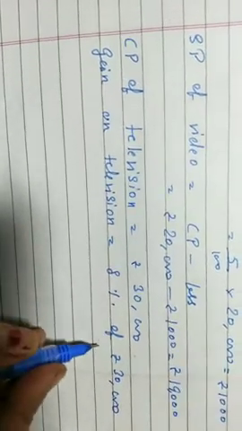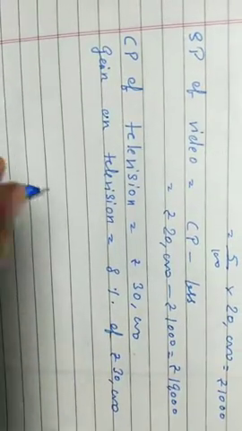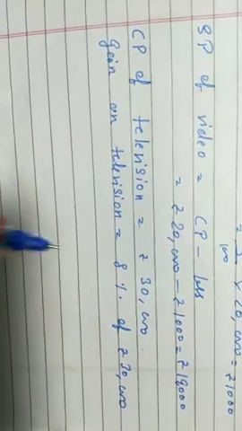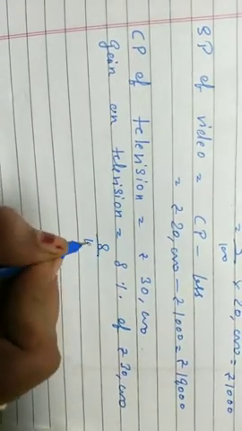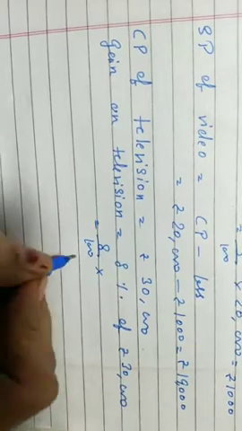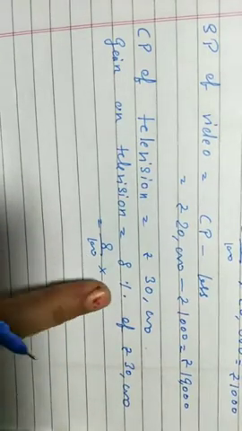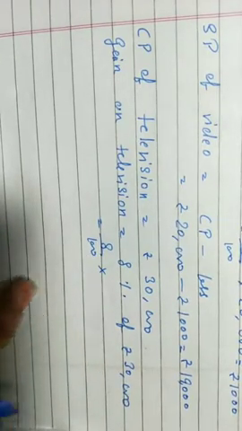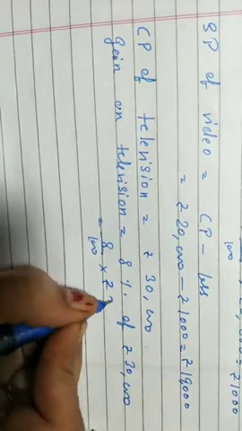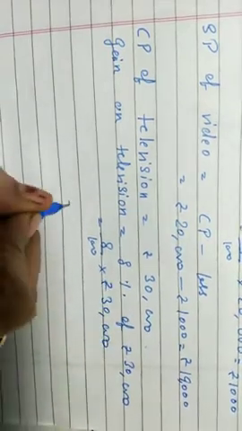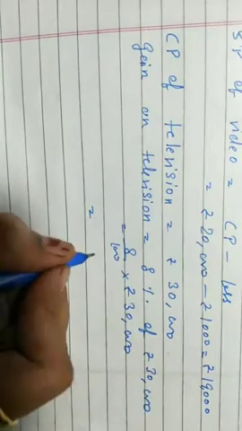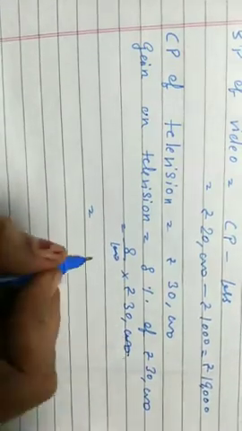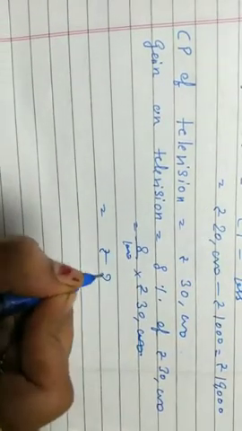Again you can find 108% of CP. You will get same as this method. It's 8 by 100 of your first finding our gain, then by adding you will get selling price, or you can directly find 108% of CP. You will get same answer. In previous question I have done directly. In this question I am doing like this, so that you must be aware that both are right.